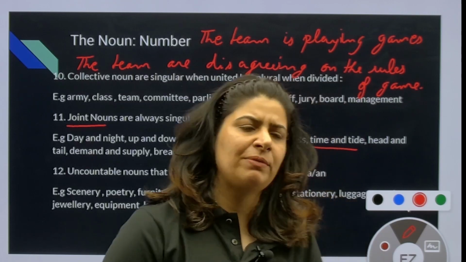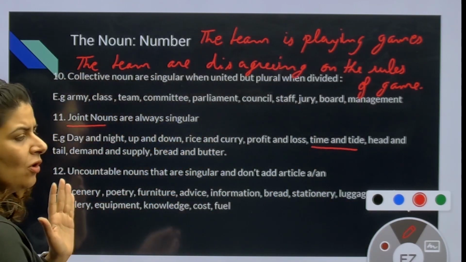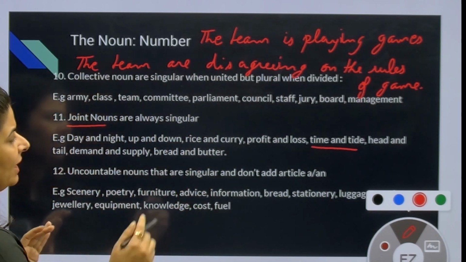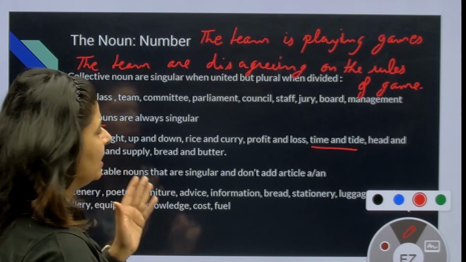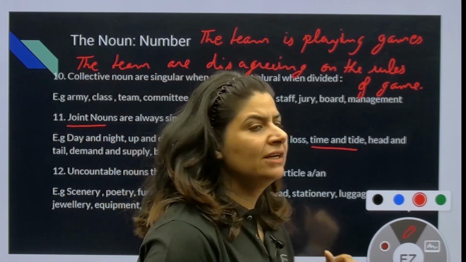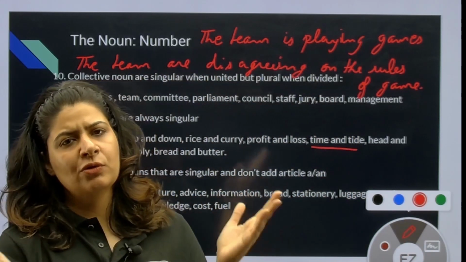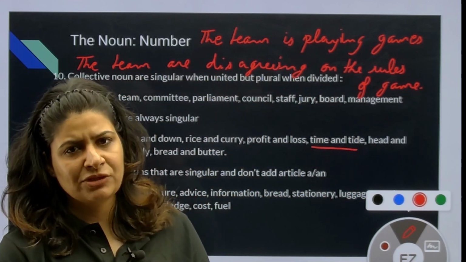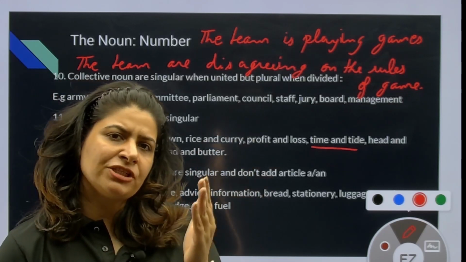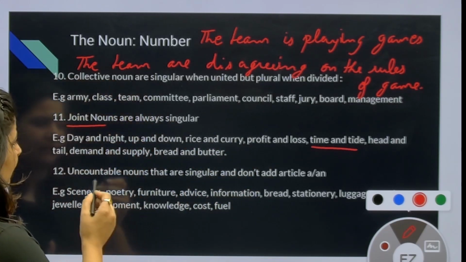So joint nouns, although they have two nouns in them connected by and, will still always be considered singular. उसमें दो word हैं, दो noun हैं, but क्योंकि उनको हमेशा एज ए सिंगल कंसेप्ट समझा जाता है, इसलिए वो हमेशा singular माने जाते हैं.